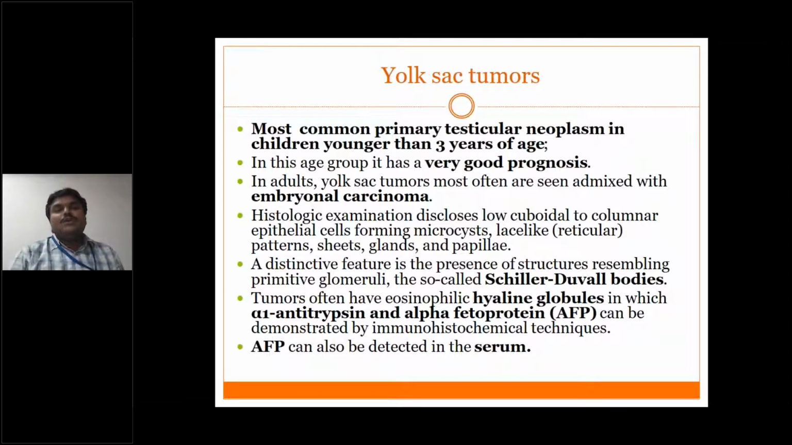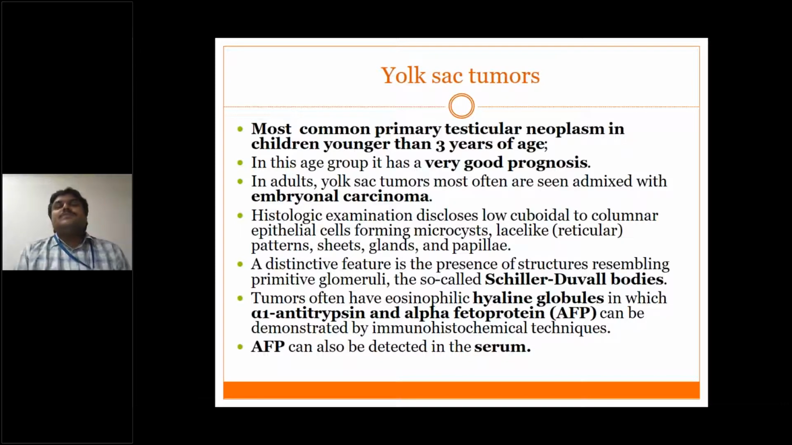In adults, yolk sac tumors most often are seen admixed with embryonal carcinoma. So we discussed embryonal carcinoma. In most cases, it will be in association with either yolk sac tumor or choriocarcinoma. Okay, so histologic exam discloses low cuboidal to columnar epithelial cells forming microcysts, lace-like reticular patterns, sheets, glands, and papillae.